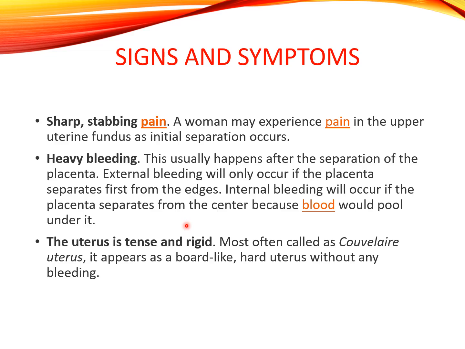The uterus is tense and rigid, most often called Couvelaire uterus. It appears as a board-like, hard uterus, even without any external bleeding. So these are the signs and symptoms: sharp stabbing pain, heavy bleeding, and the uterus will be tense and rigid.